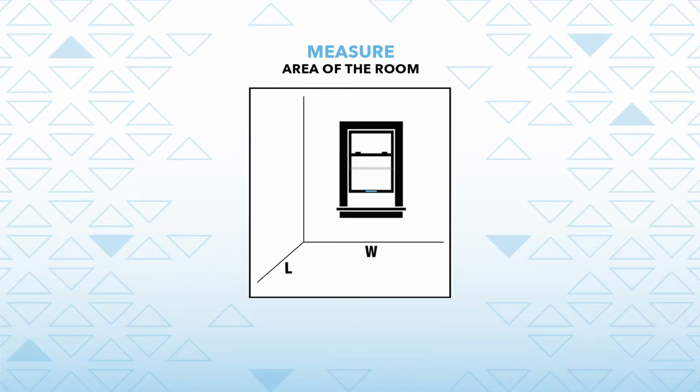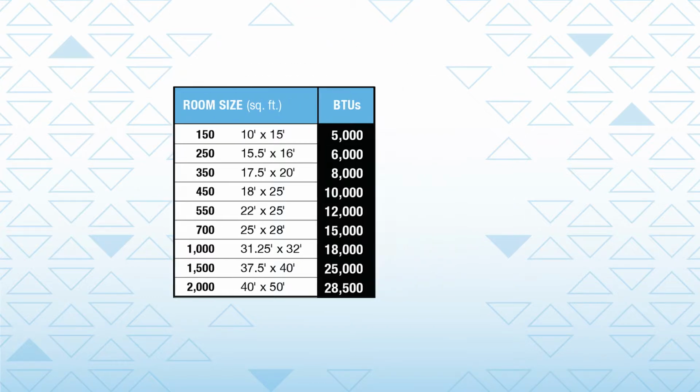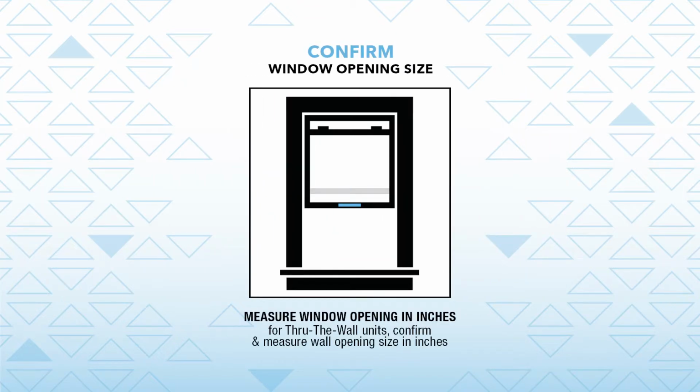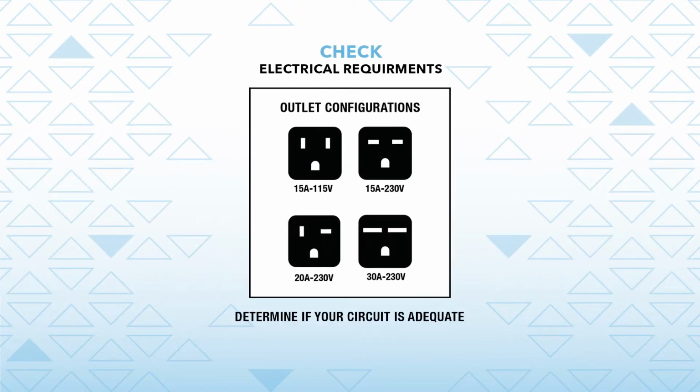Begin the process by measuring your room size. Calculate the length by width in feet to come up with the total square footage of the space to be cooled. Next, you'll want to match your room size with the BTU rating required to meet your cooling needs. Once you've determined these requirements, confirm the dimensions of the window opening by measuring the maximum height and width in inches. It is very important to check your electrical requirements by verifying your outlet configuration to determine if your circuit is adequate.